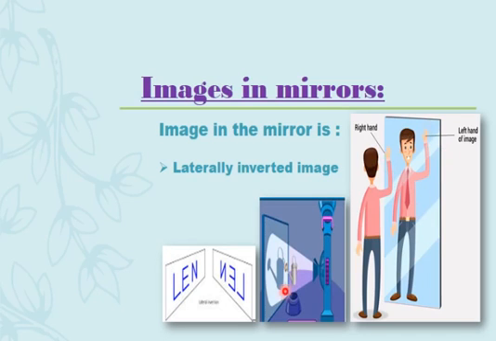In this picture, if the shape is on the right side, you can see it on the left side. Similarly, if you write a word like 'lens' and keep it before the mirror, you will see it reversed, left changed to right. This is called a laterally inverted image.